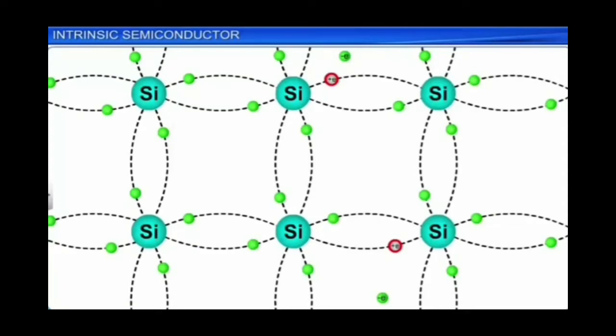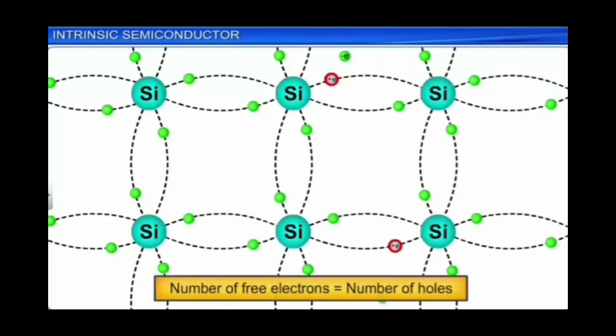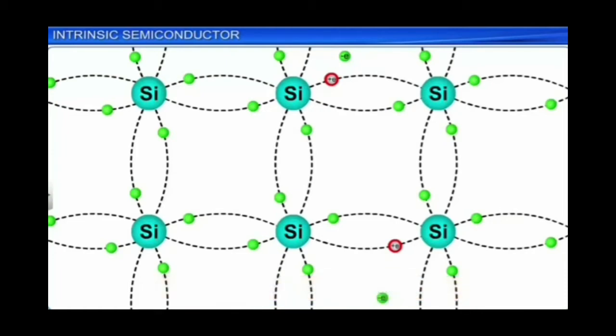So the electron vacancy which is produced, we call that electron vacancy a hole, and the hole behaves as an equivalent positive charge. So when the bound electron acquires energy and becomes free, free electron hole pairs are created. So due to the rise in temperature, free electron hole pairs are created. So in an intrinsic semiconductor at a high temperature, the number of free electrons will be equal to the number of holes.